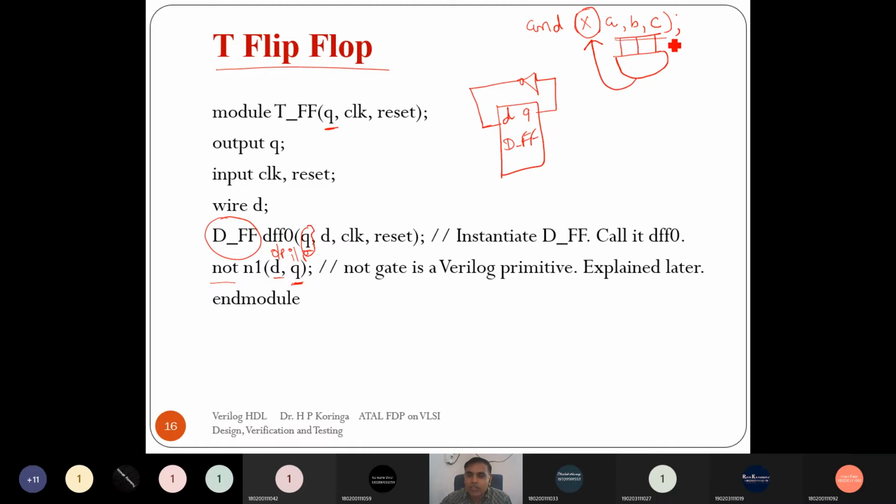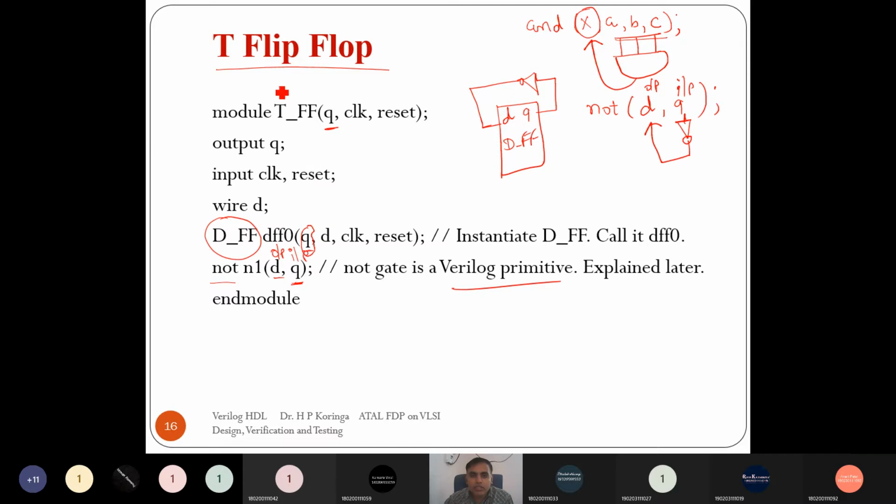Then after that, if you write 2 variables, it implements a 2-input gate. If you write 3 variables after that, it implements a 3-input logic gate. So in the NOT gate also, first is D, so D is the output of the NOT gate, and the input of the NOT gate is one, so only one variable. So this is the input, it performs a NOT, and the output is assigned to D. So is it clear, the primitive syntax structure? Right?